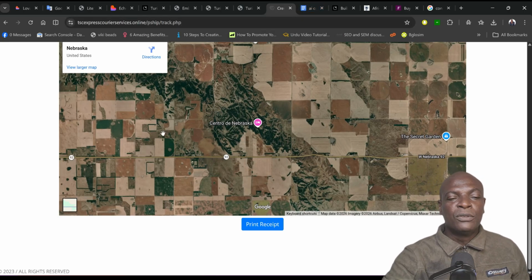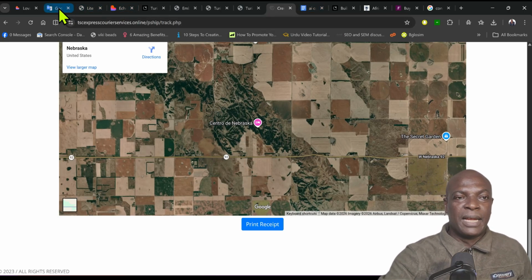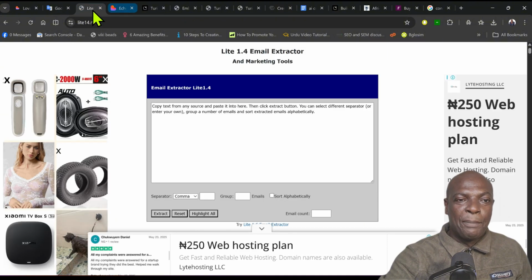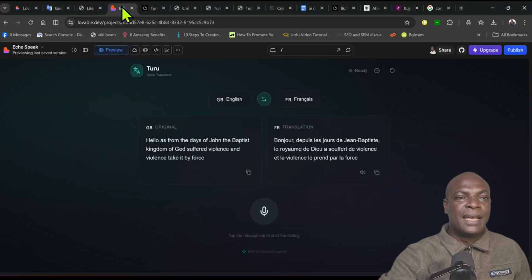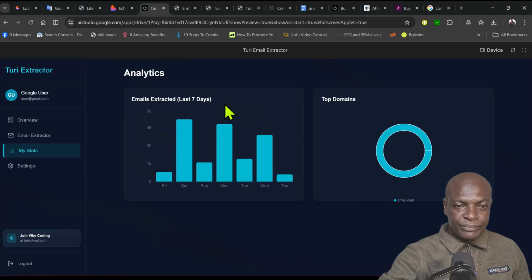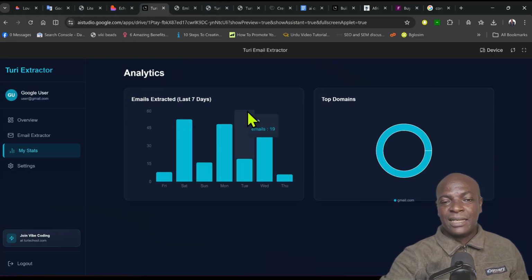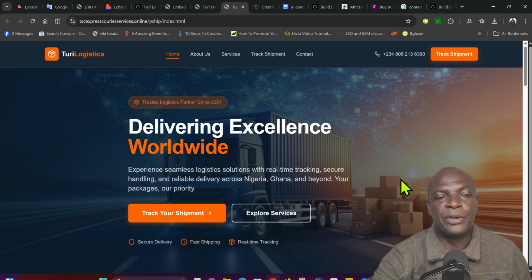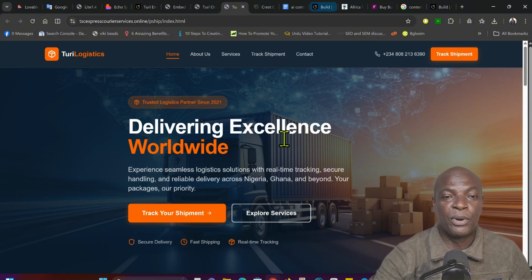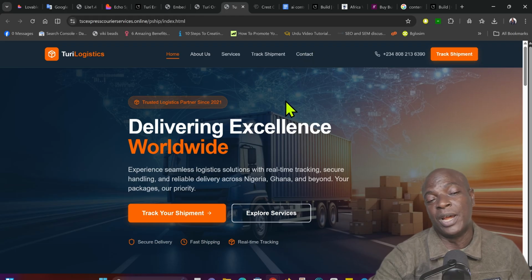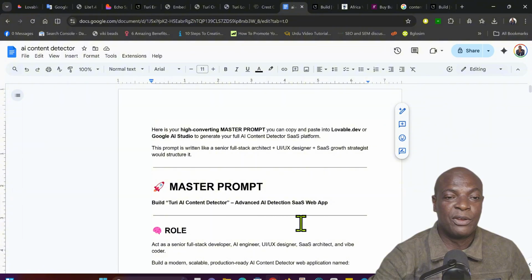Now, this is how you use your master prompt to create this kind of app, this kind of software, this kind of website like this extractor. So how can you build this website using the master prompt? All you need to do, once you join our community, we'll give you access to this master prompt. For instance, look at this master prompt.